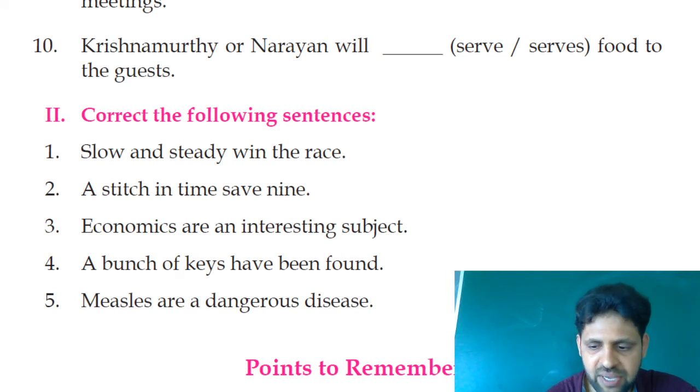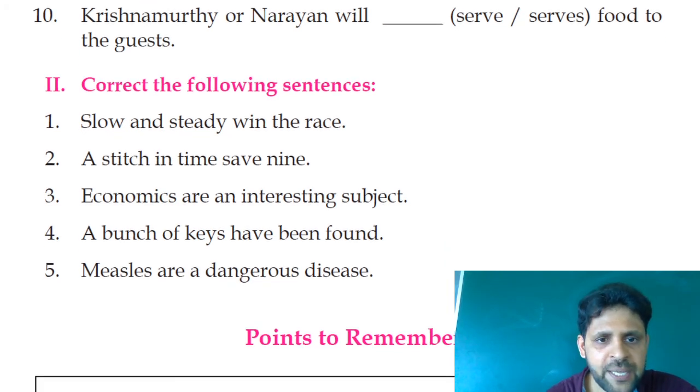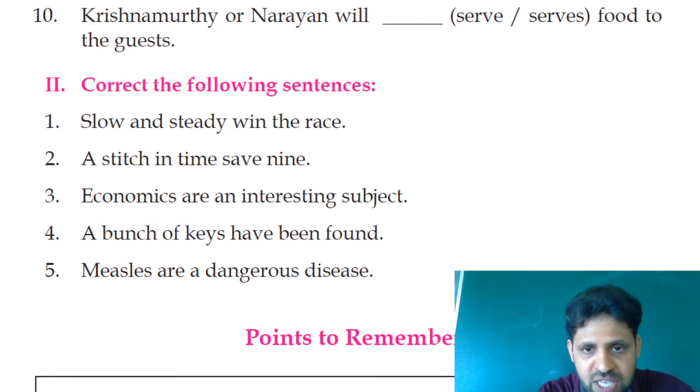Tenth one, Krishnamurti or Narayan will serve food to the guests. In the future tense, there is no singular verb. In the future case, we have only one base form, that is serve. So Krishnamurti or Narayan will serve food to the guests.